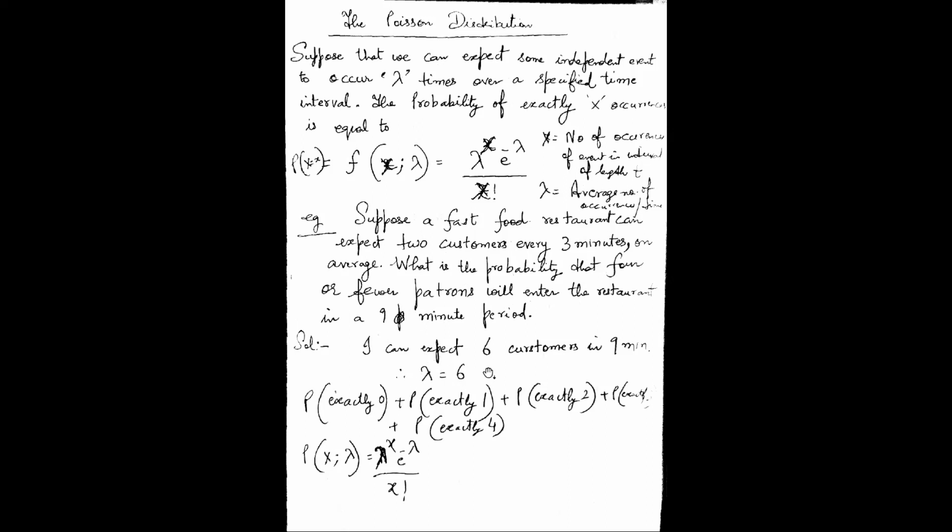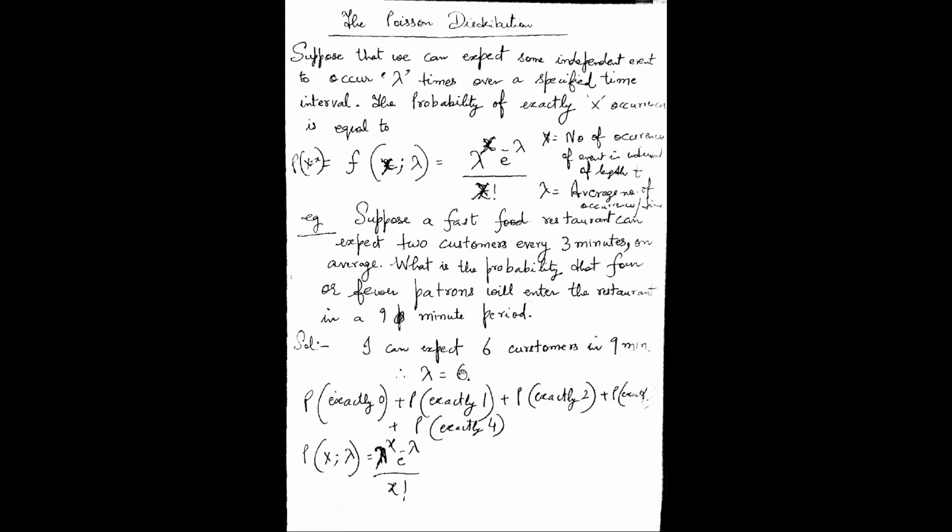But what is the probability that 4 or fewer patrons will enter the restaurant in a 9-minute period? The average is 6, right? We are expecting 6 customers, but we want to find the probability that only 4 or fewer come.